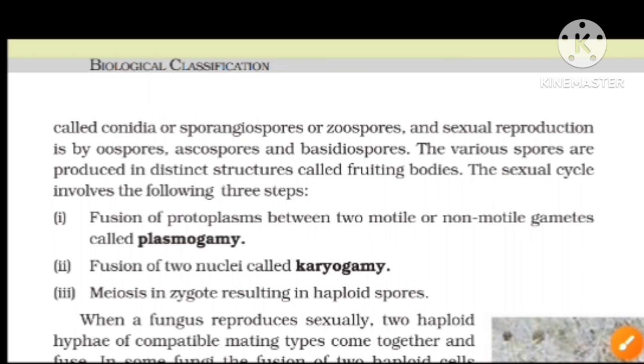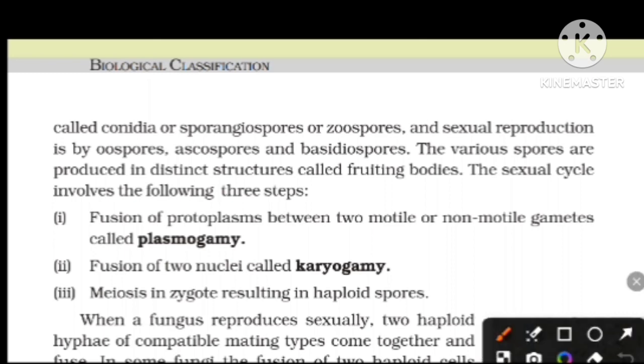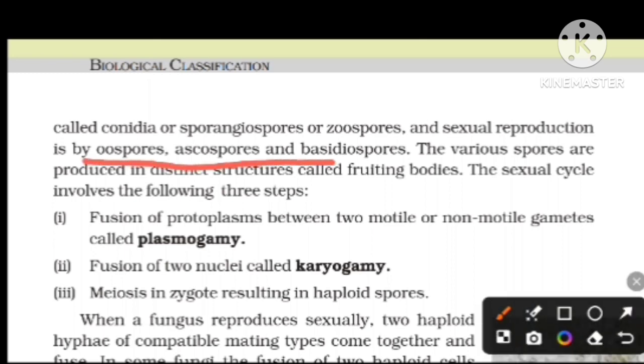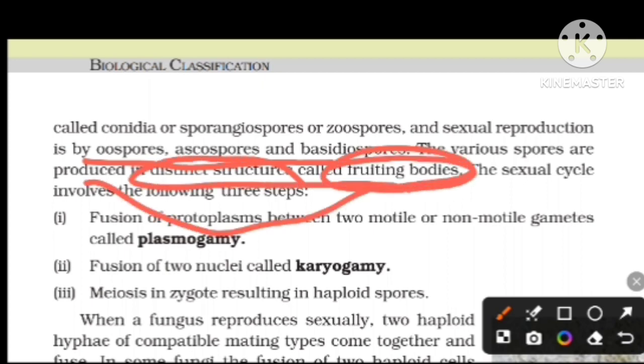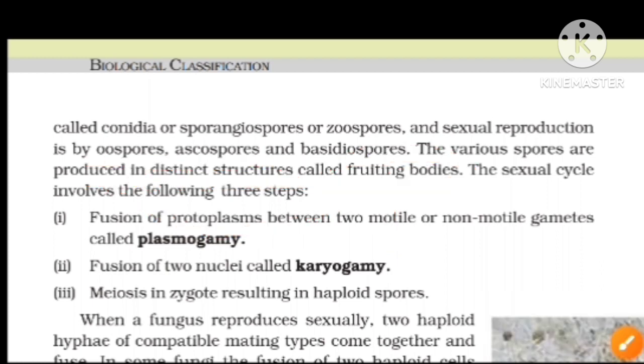Sexual reproduction is by oospores, ascospores, and basidiospores. The various spores are produced in distinct structures called fruiting bodies. These three types of spores differ in the distinct structures in which they are produced.